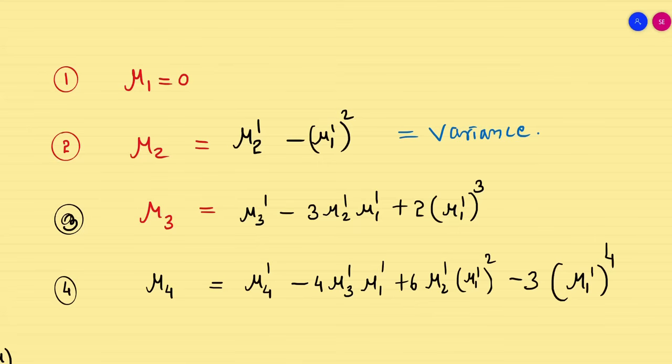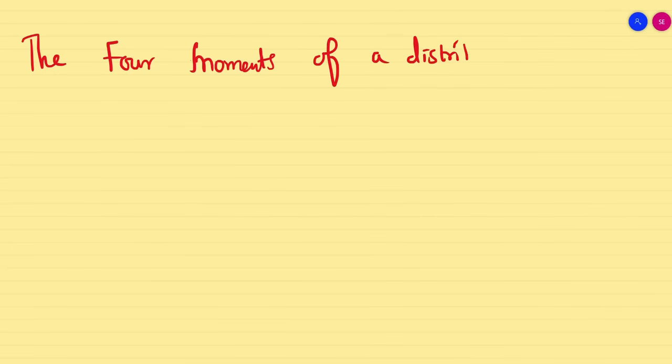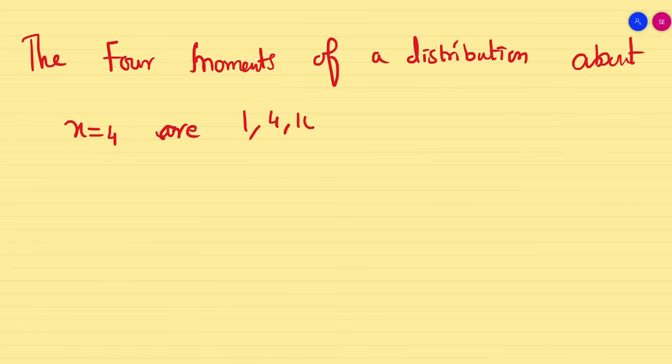Okay guys, so now let's go into a problem. They can give some data and we have to find mu1, mu2, mu3, mu4, etc. The question says: the first four moments of a distribution about x equal to 4 are 1, 4, 10 and 45.